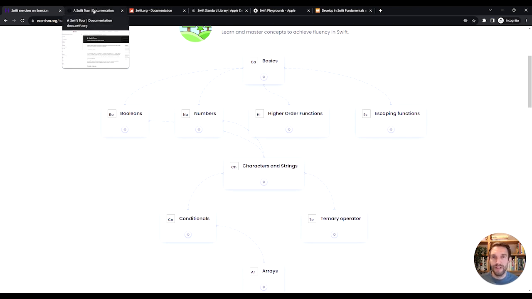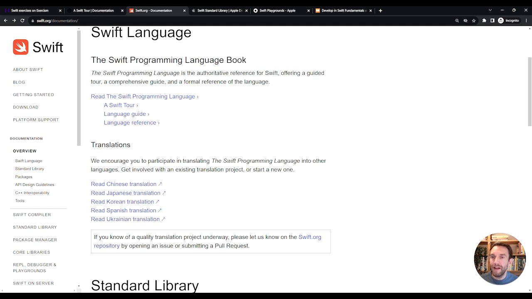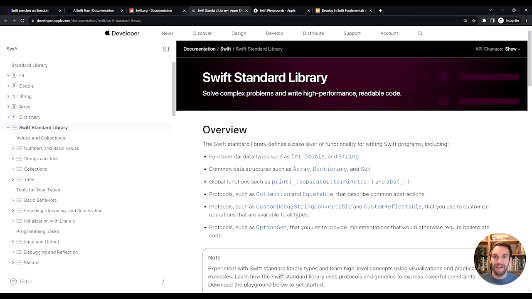Another document that you can use is the official Swift tour, and it's basically just that. It's a tour of the language. So once you have read this document, you'll have a good understanding of the core concepts in the Swift language. There's also a more full-featured documentation page with a full language guide and a language reference, which is more formal, but also a link to the Swift standard library. And the standard library documentation contains a description of all the built-in data types like integers and strings, and collection types like arrays and dictionaries, but also all the functions that are available to you.